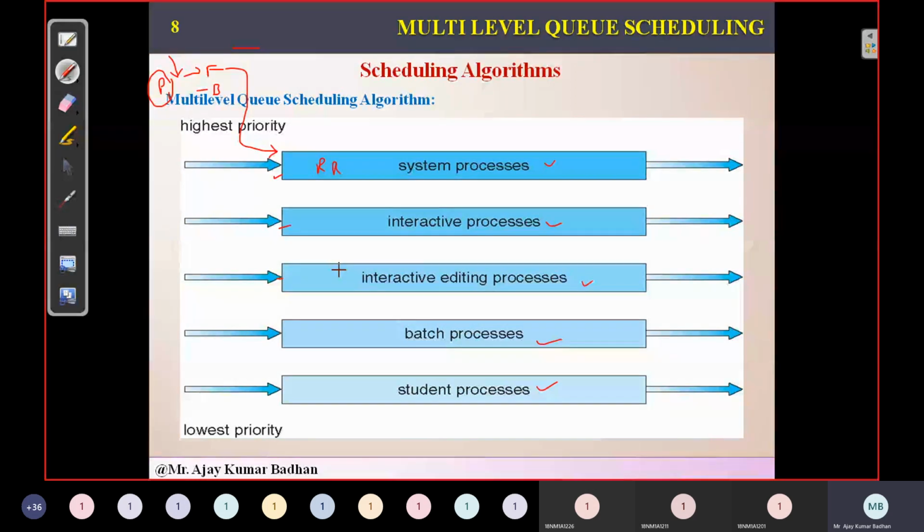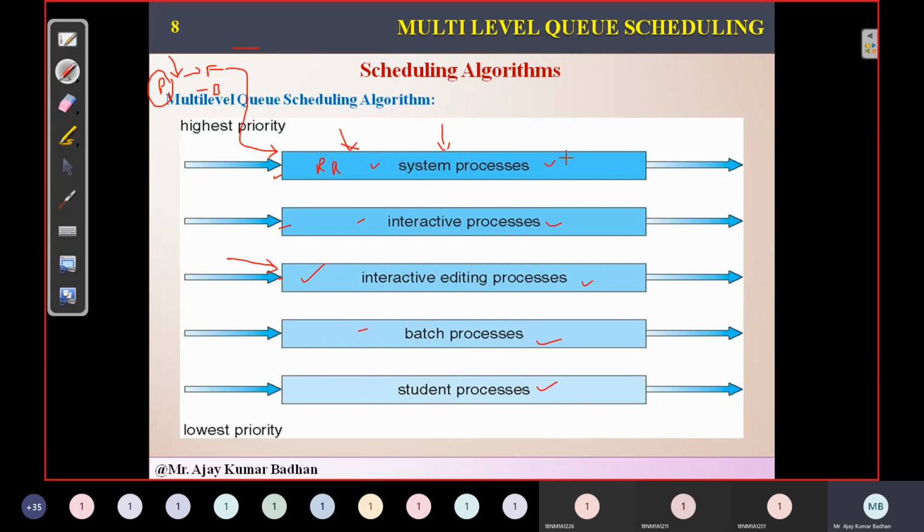Since it is an editing process, let us suppose it is allocated to this particular queue. So any time after that you open MS Paint, it will be allocated to this queue. It will not be allocated to the others. It will be allocated to this particular queue only. If you are doing some kind of programming, programming means a system related process will come, so here it will be allocated. Next time whenever you execute that program, it will be allocated to this particular queue and it will execute.